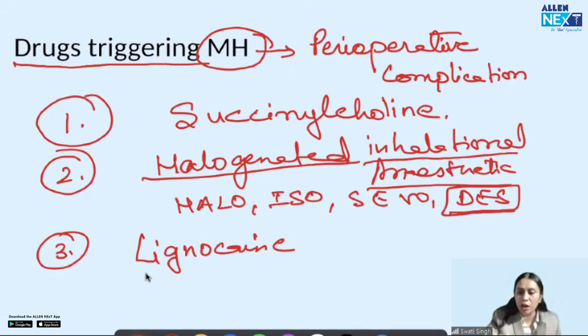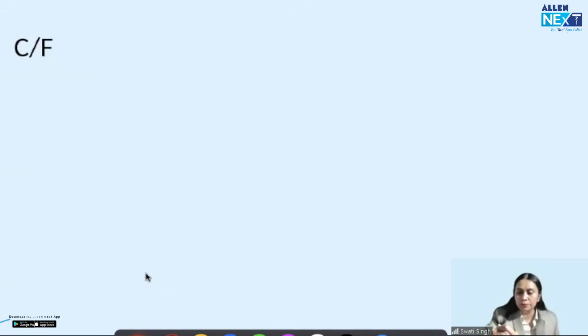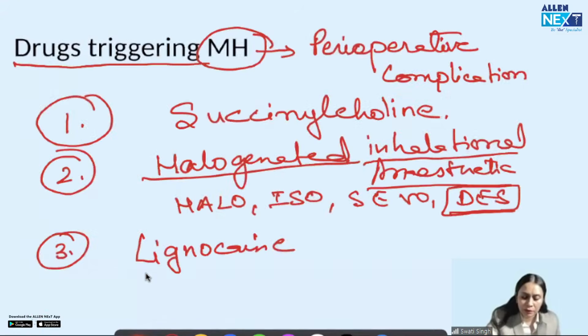The second type of question asked on malignant hyperthermia is a clinical scenario based question, and they can ask you to make the diagnosis: what is this particular condition, or what is the complication happening here? Or they can ask management, giving a scenario. Got my point? Okay, so clinical features. I told you it's a pharmacogenetic disease. What happens when the patient is exposed to these drugs?